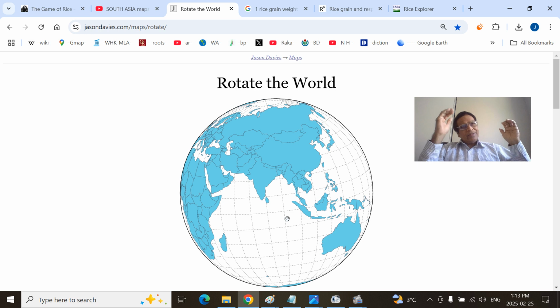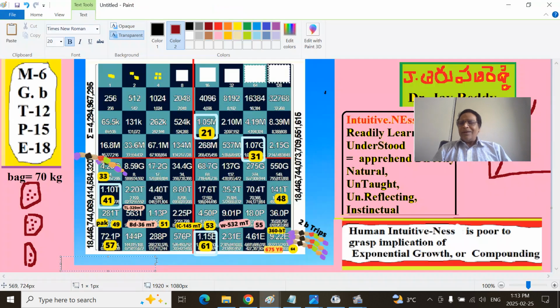That is the 31st ranking in the global rice harvest of 2025, which you can put at around the 45th to 46th square. What is the complexity? Somewhere here it will fit. Suppose you harvested Taiwan's rice grains and filled all the squares starting with 1 grain, 2 grains, 4 grains, 8 grains, like that. You stopped here. How many rice grains do you require to reach here? That is the thing. Most of the time we ignore it, we lack the intuitiveness.